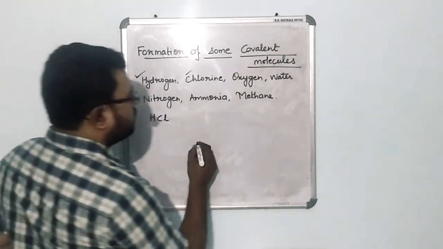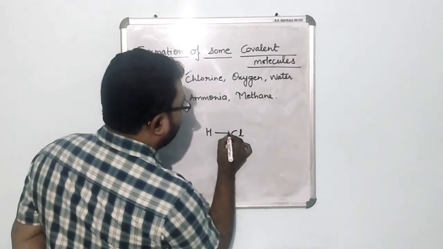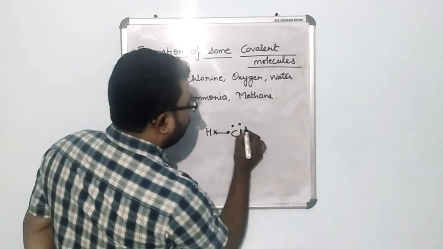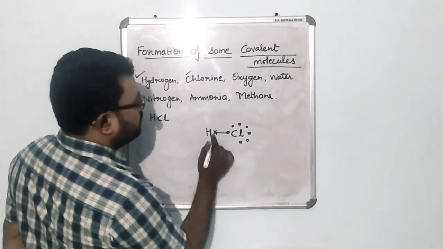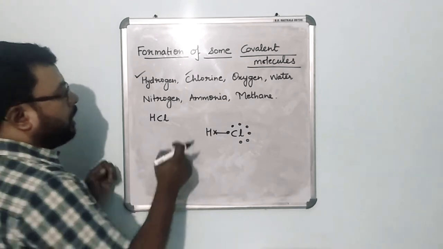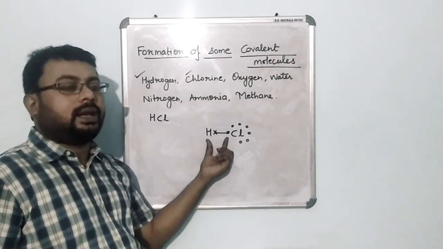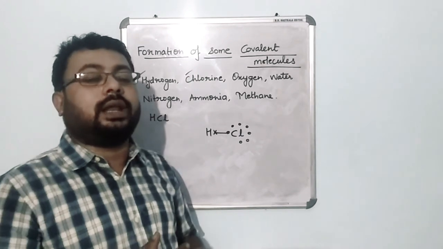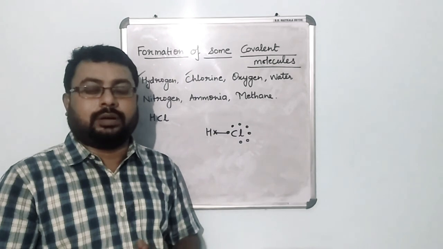Right, now what happens in case of HCl? Hydrogen and chlorine share the electron. So chlorine has shared this electron like this. Okay, so 1 2 3 4 5 6 7 and 8 like this. So chlorine has shared the electrons, and hydrogen has got this 1 electron. Now actually what happens is that there is a difference in the electronegativities of hydrogen and chlorine. So chlorine is more electronegative. Okay, we all know that chlorine is an electronegative element.